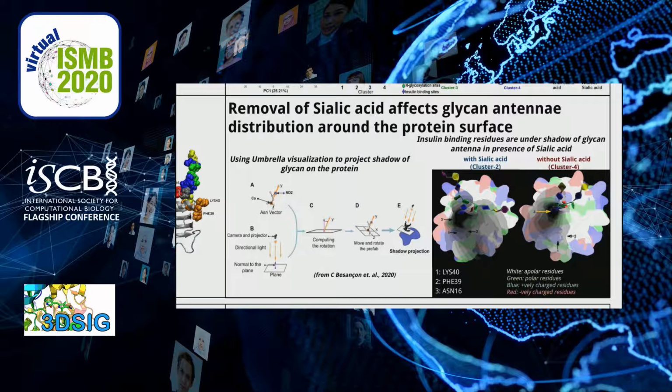We found that when sialic acid is present, the glycan's shadow is projected on insulin binding residues more often than when sialic acid is absent, which is yet another indication that sialic acid contributes to protein-sugar interactions in a major way.